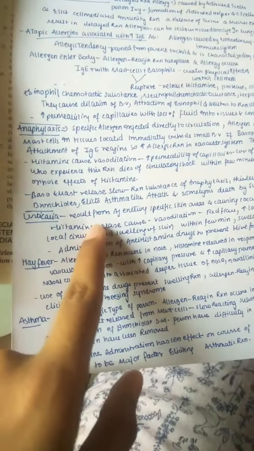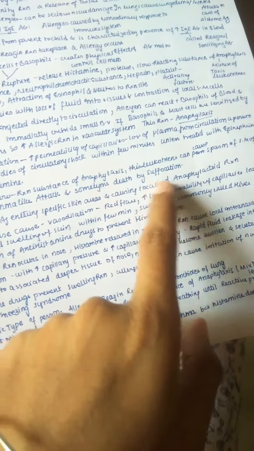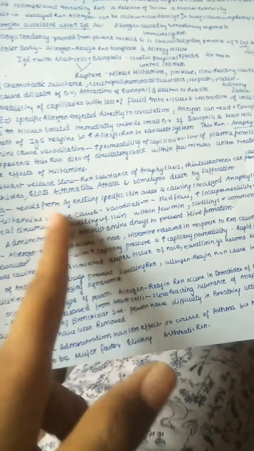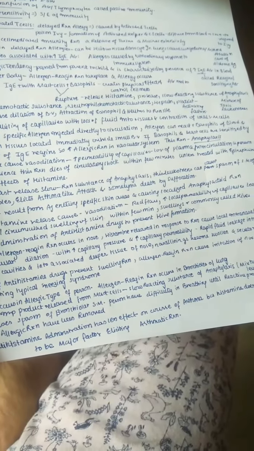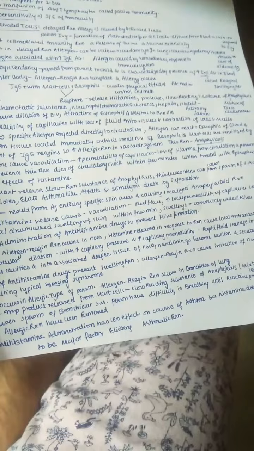So basophils and mast cells release the slow reacting substance of anaphylaxis. These leukotrienes can cause spasm of the smooth muscle of bronchioles, eliciting an asthma-like attack, and sometimes even death due to suffocation. Because here the bronchioles are in spasm, that is, they are narrowed, so this person can't get a proper breath and may die because of suffocation.